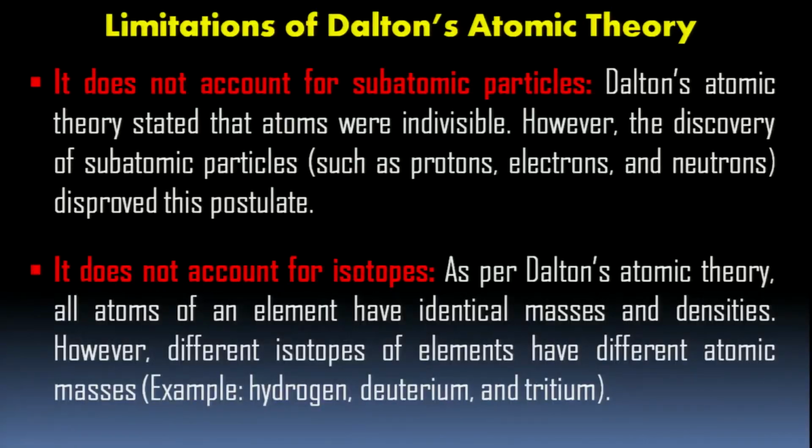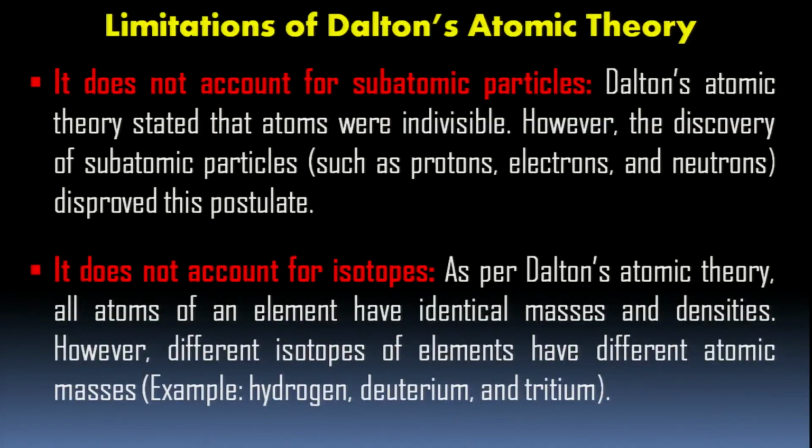One more limitation. It does not account for isotopes. What are isotopes? You will read in later classes. Isotopes of an element have different atomic masses. Atomic number is same but different atomic masses. For example, in hydrogen, they have hydrogen, deuterium and tritium. But Dalton's atomic theory could not account for this.